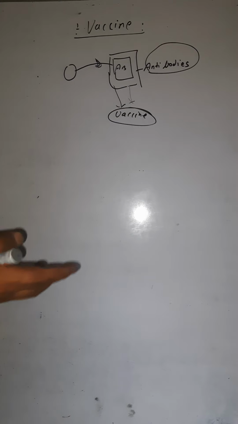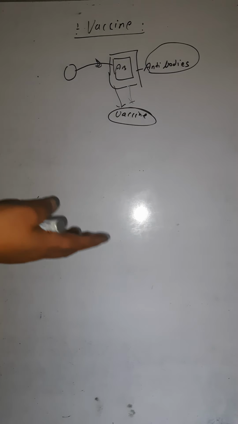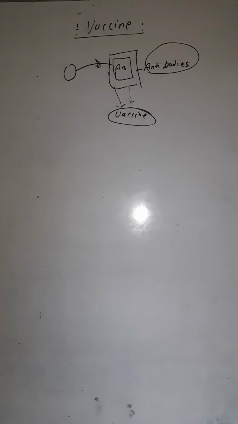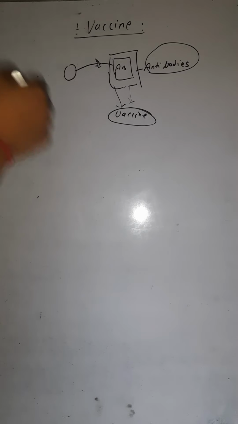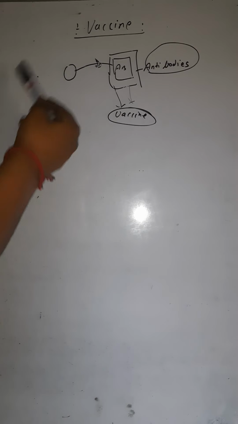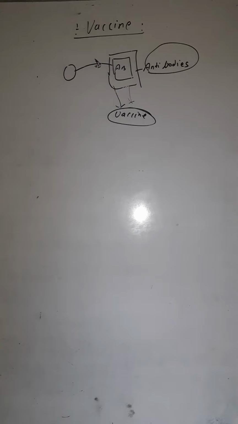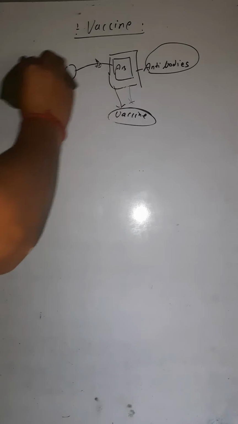Right now we also have the mass vaccination program for COVID-19, the coronavirus. When we take this vaccine, our body starts producing antibodies, so the virus does not affect us too much. This is the function of the vaccine. Are you getting this? Now let's write about the vaccine.